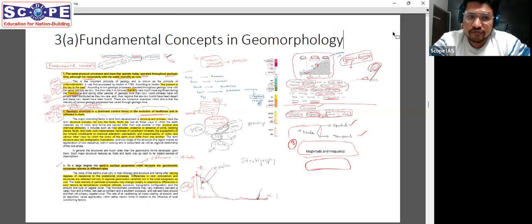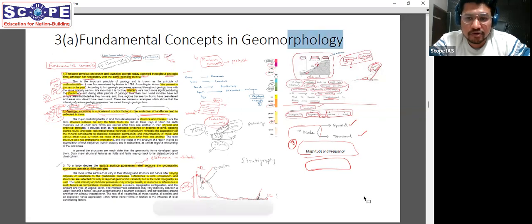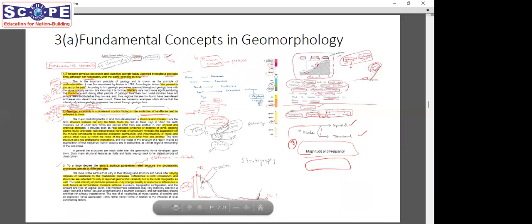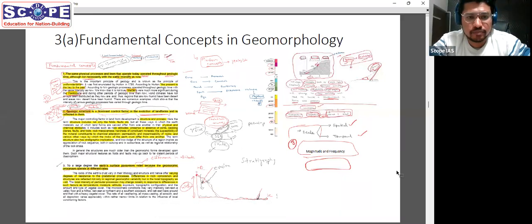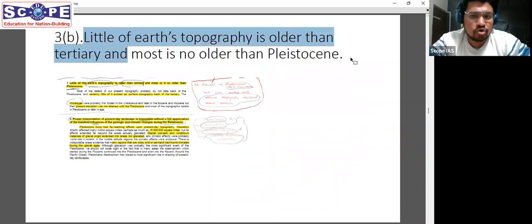Now in our lecture series, we did not only cover the fundamental concepts, which were 10 concepts, if you all remember. We also covered some modern concepts, which are shown in the right hand part of the diagram, whereby we talked about systems, variables, then scale, magnitude, frequency, sensitivity, and a lot of other things about geomorphological landforms. So these together can be considered to be the basic concepts of geomorphology. This you had to mention as one part of the answer. The other part was this: little of Earth's topography is older than Tertiary and most is no older than Pleistocene.